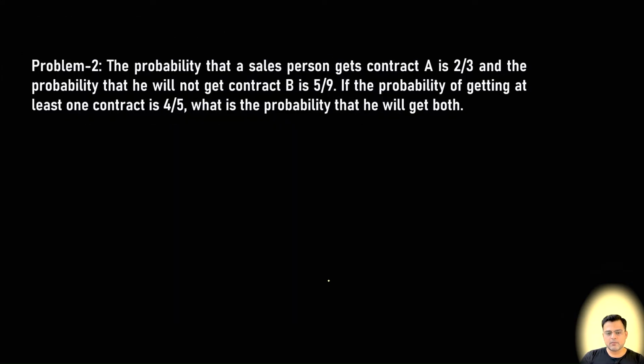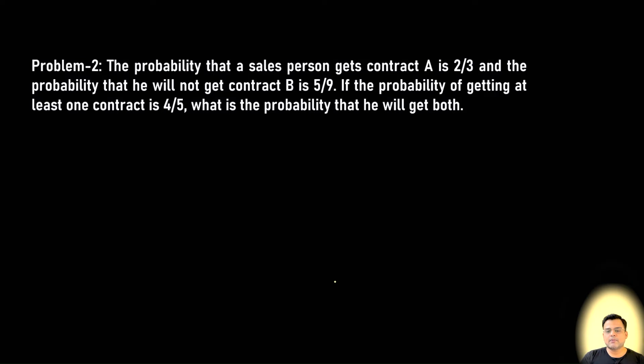We'll see one more example. So the probability that a salesperson gets contract A is 2 by 3, and the probability that he will not get contract B is 5 by 9.